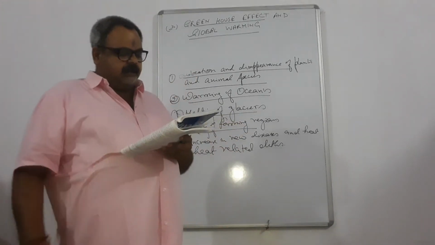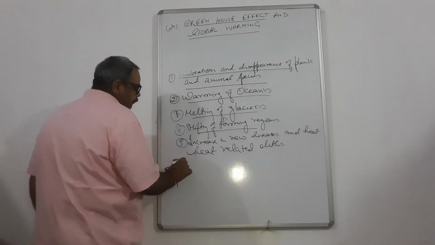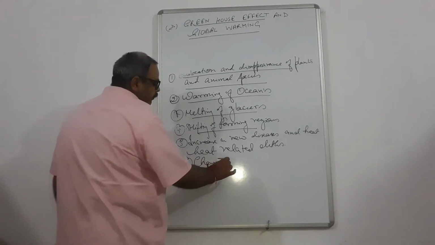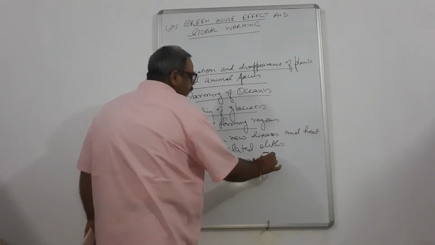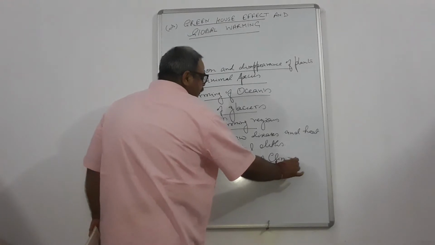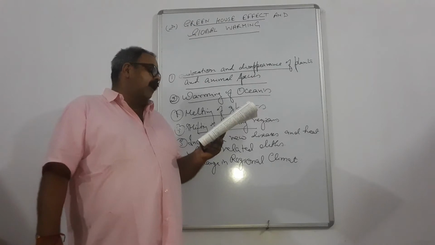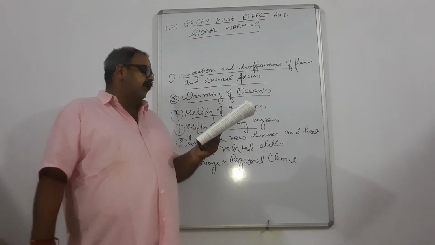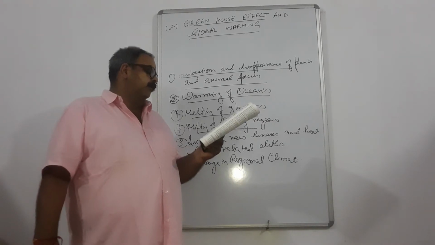Next is the change in regional climate. What have they said in this? It is expected that the warming over the land will increase and it will be maximum at high northern latitudes and minimum over the southern ocean. Frequent hot extremes, heat waves and heavy precipitation will also increase.